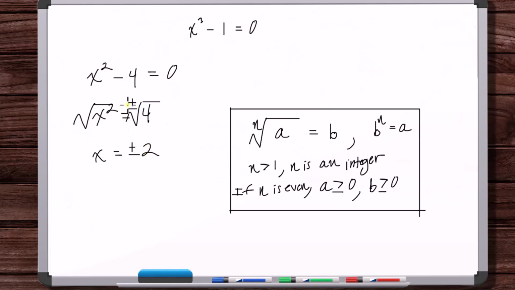All this trick does is account for all of the possibilities associated with what numbers, when you square them, give you 4. All you've got to do is put a plus or minus out front. So we already knew how to solve an equation where you have to take the square root of both sides. You use the square root property.